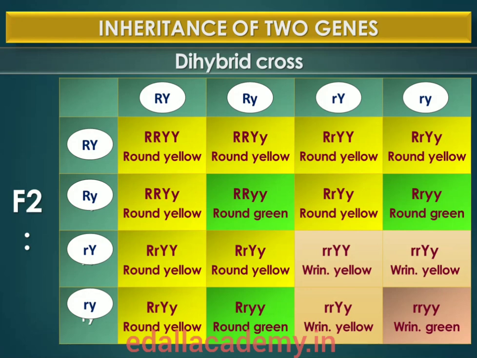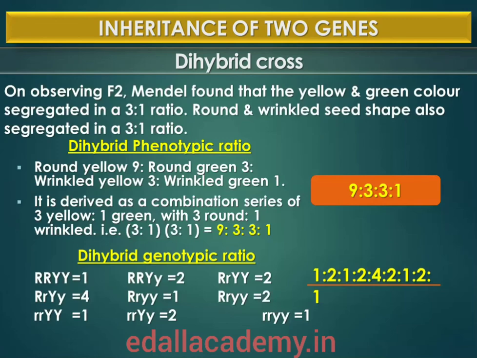Based on that dihybrid cross, he proposed the law of independent assortment. In the dihybrid cross, given in the form of a diagrammatic representation, the phenotypes round yellow, wrinkled yellow, round green and wrinkled green appeared in the ratio of 9:3:3:1. Such a ratio was observed for several pairs of characters that Mendel studied.